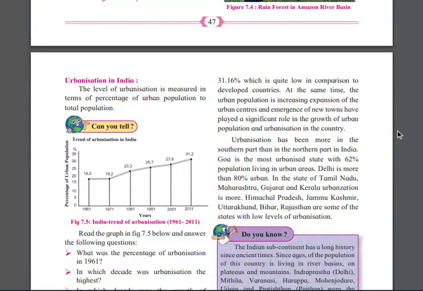For example, Mumbai is an urban area. To find the level of urbanization, I will divide the urban population by the India population, then I will understand.